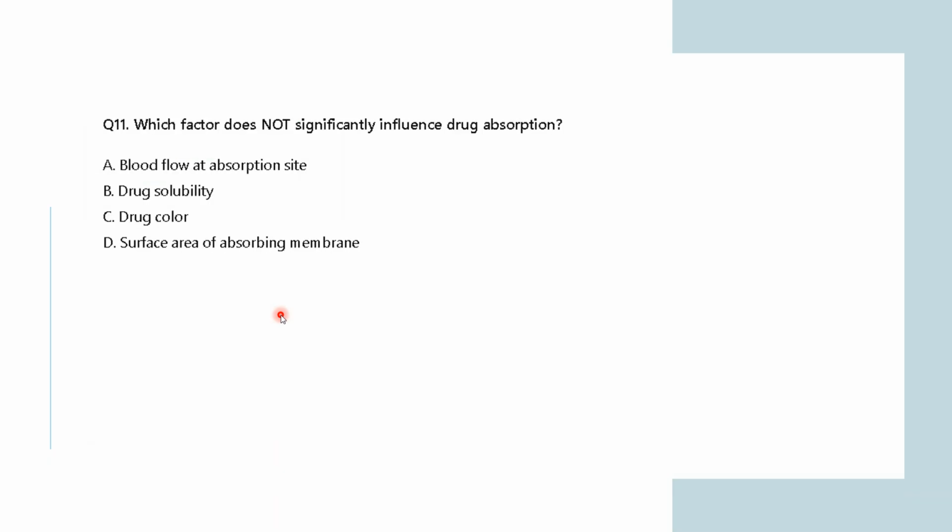So the right answer is sulfide reactions. Coming to the next question: which factor does not significantly influence drug absorption? Blood flow at absorption site, drug solubility, drug color, or surface area of absorbing membrane. Again, this question is very simple. They are asking which factor does not influence your drug absorption. Any answers?